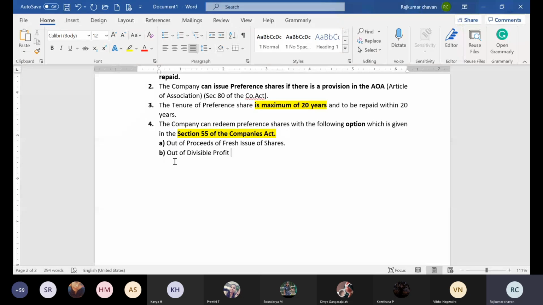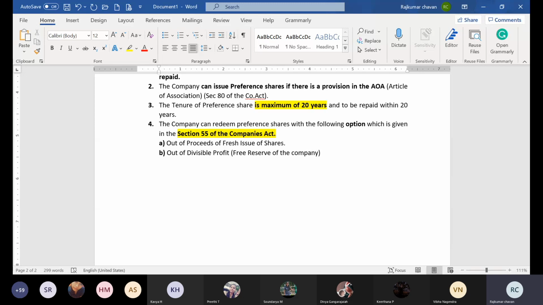What is the meaning of divisible profit? Divisible profits are nothing but free reserves. Those are the free reserves of the company. So this is the second option.